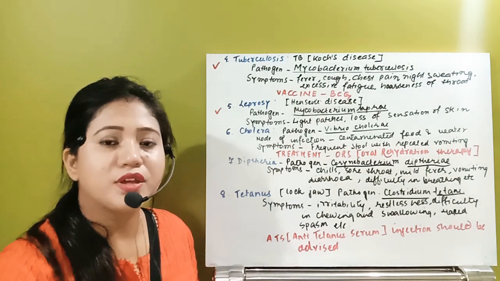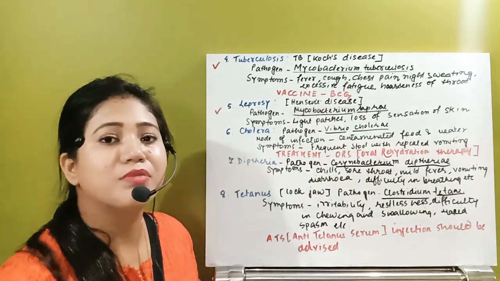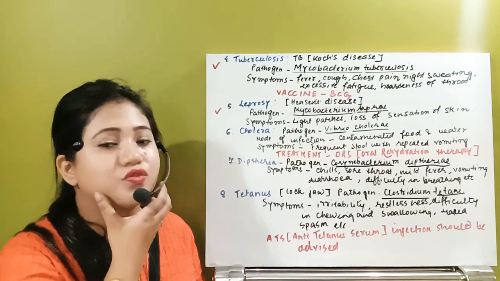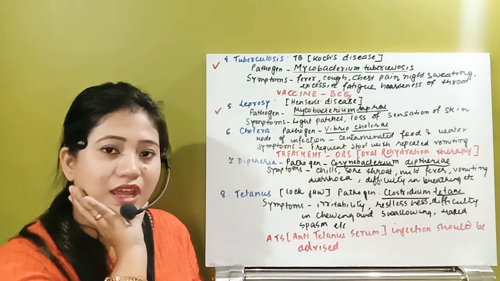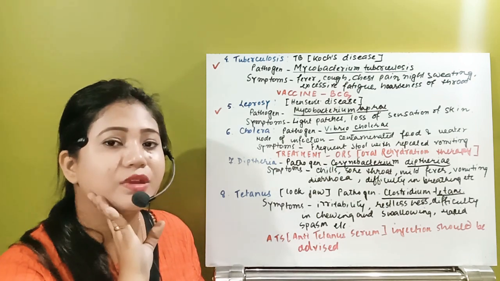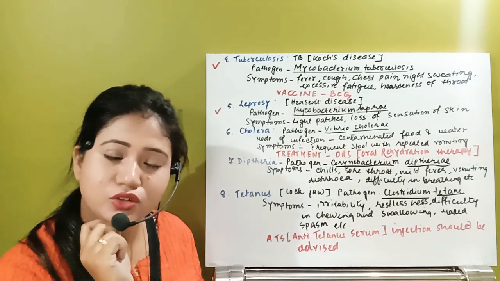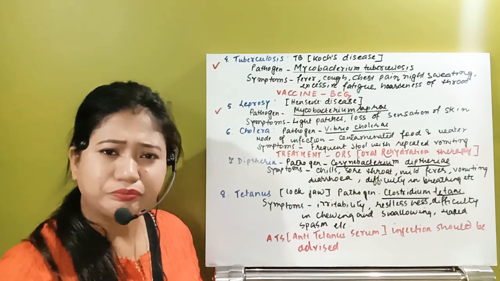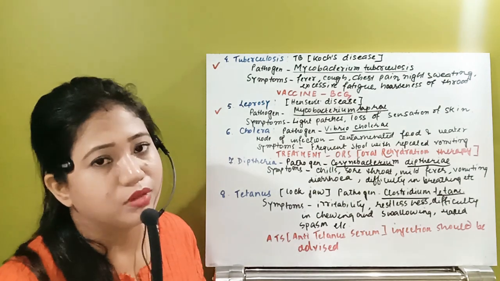In the neuromuscular junction, whenever it blocks, then what happens? Severe contraction occurs, rapid spasm occurs. This region, the mouth region, the lower jaw actually completely gets stiff. So whenever it gets stiff, what happens? He will not be able to chew or swallow. He will have difficulty in swallowing. He will not even be able to swallow, it will not be possible for him.